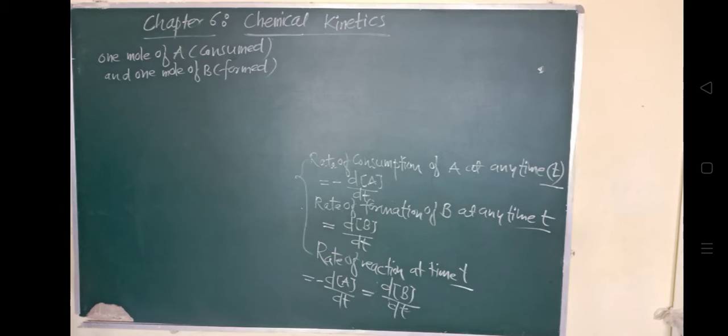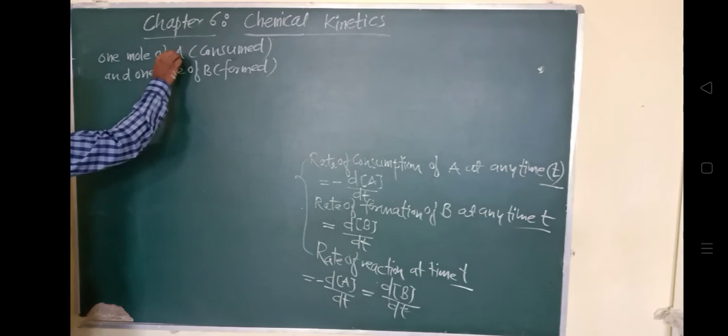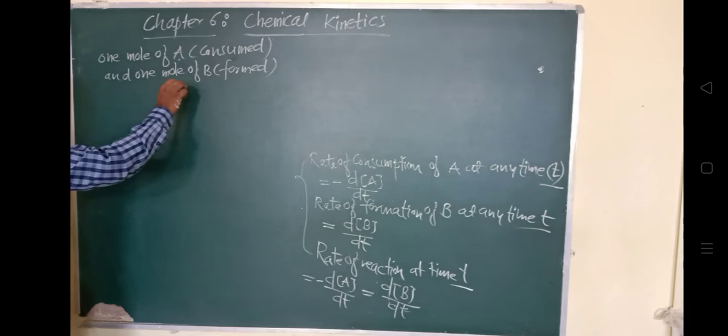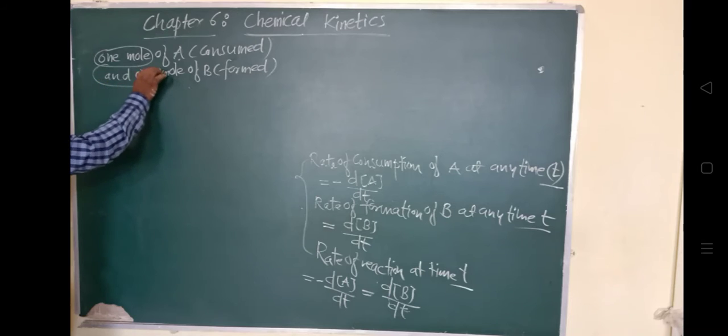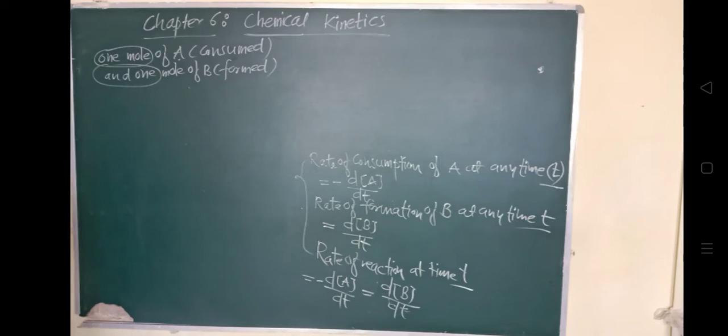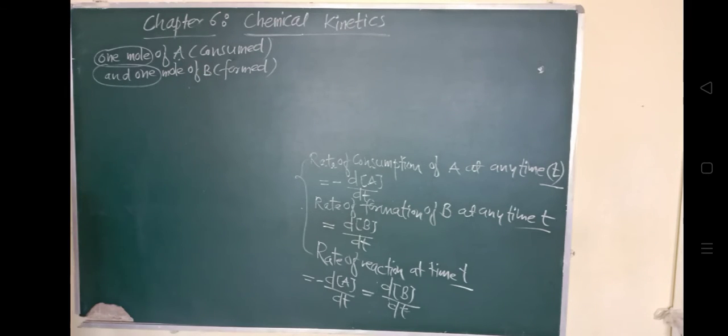The rate of consumption of A is equal to the rate of formation of B, we can say, because here only 1 mole is present: 1 mole for the consumed reactant and 1 mole for the formed product. That's why we can say that for reactions involving 1 mole of A and B, the rate of consumption of A is equal to the rate of formation of B. But this will not be true for reactions involving different stoichiometry.